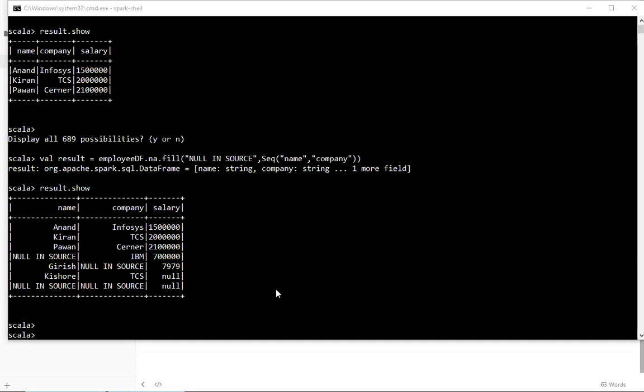Now, don't you accept this solution? Yes, sir. Right, it depends purely on the scenario. For example, in this case, if you see, the company itself is null in source. In that kind of scenario, you can't simply calculate the salary based on the company being null in source. So in that kind of scenario, what we generally do is we try to reject the record.